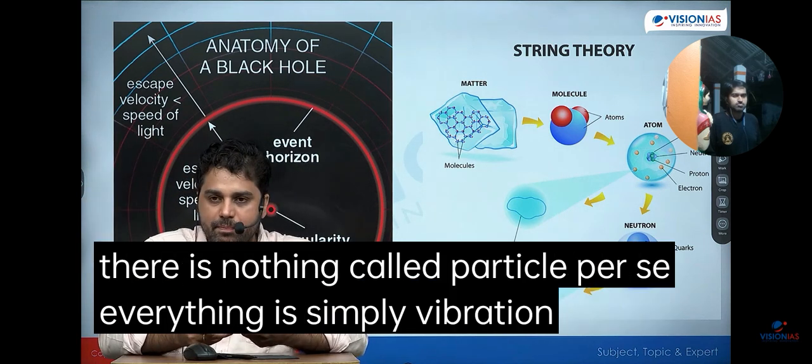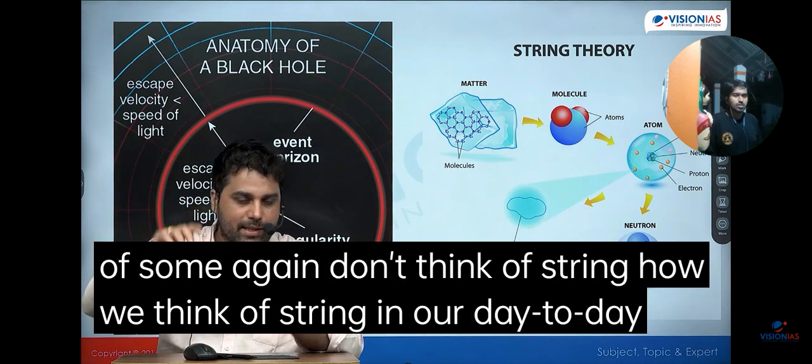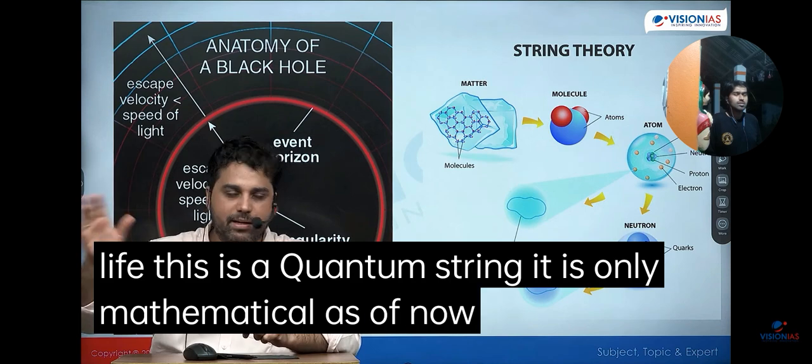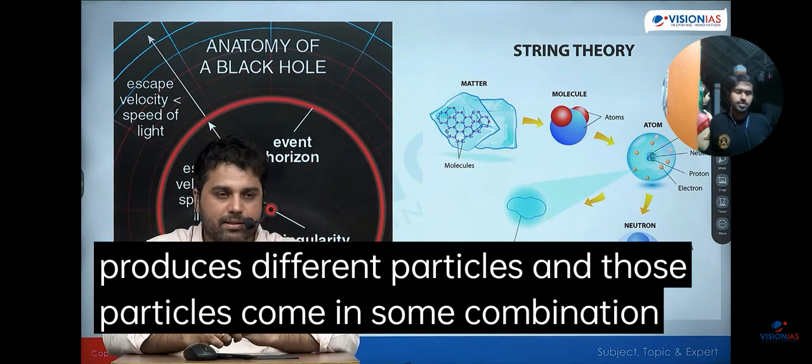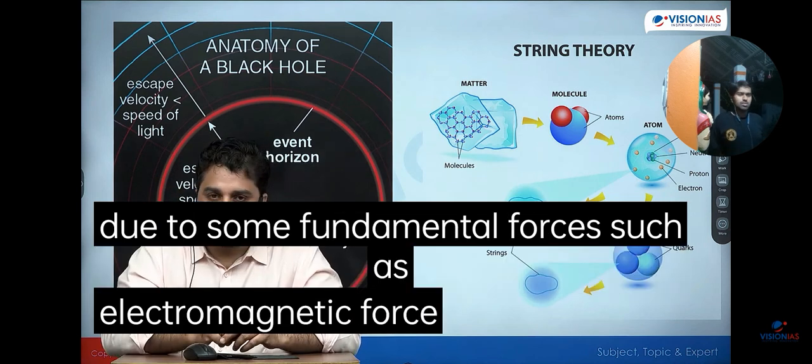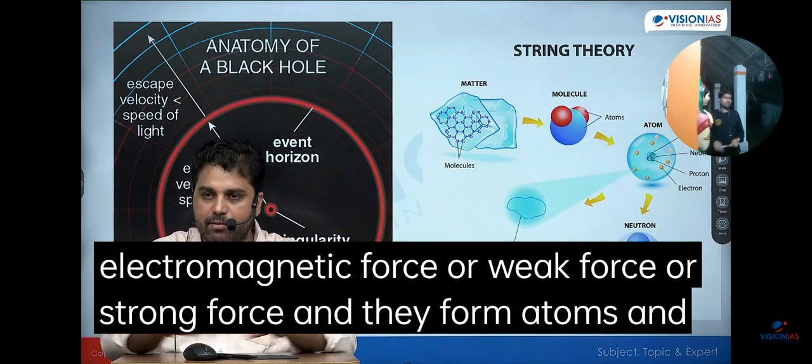Everything is simply vibration. Don't think of a string as we think of a string in our day-to-day life. This is a quantum string. It is only mathematical as of now. And as it vibrates at different frequencies, it produces different particles. And those particles come in some combination due to fundamental forces such as electromagnetic force, weak force or strong force, and they form atoms and molecules and matter.